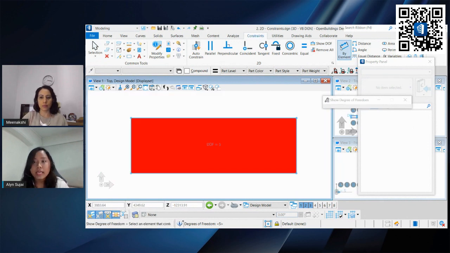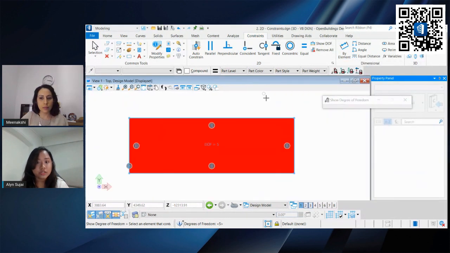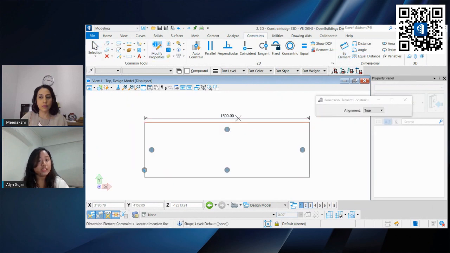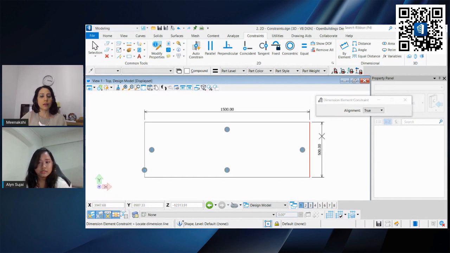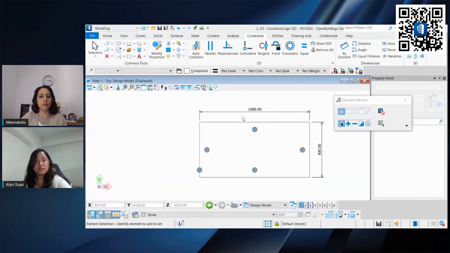We can add a dimensional constraint. This dimensional constraint deals with values. In this case, it says that this value right here is 1500. We can accept it, and we can do the same for the right-hand side. If we want to modify it, we can edit the dimension and set it to a different value, let's say 1000. If you notice, it's parametric, it moves accordingly.